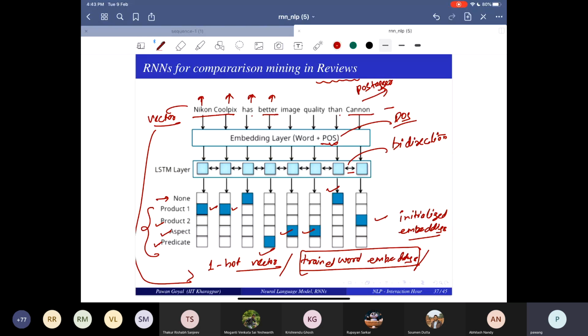And you get some part of speech tag. So you would know at least that this is a noun. So these two are nouns, okay? And this is an adjective. So you would get this extra information. And you say, okay, I don't want to lose this extra information. I want to put it in my embeddings itself.